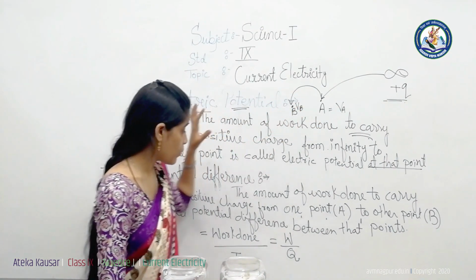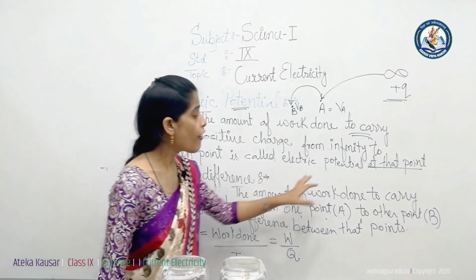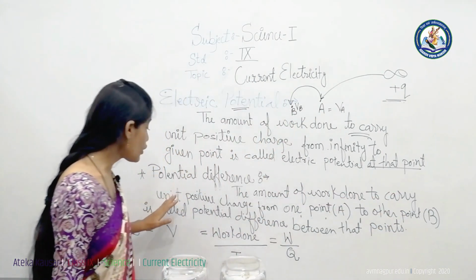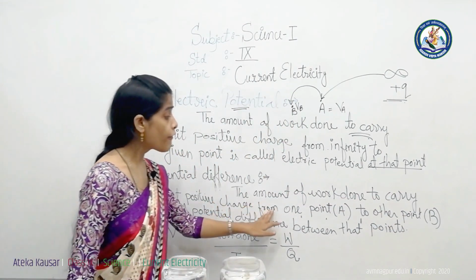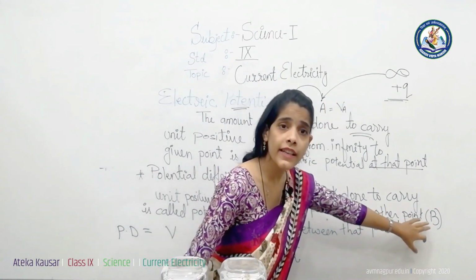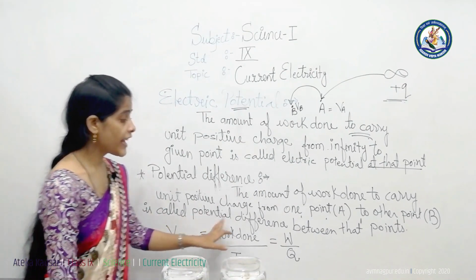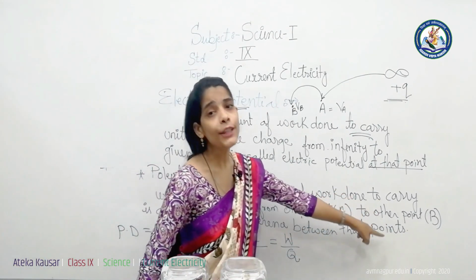Then what is the definition of potential difference? The amount of work done to carry a unit positive charge from one point, suppose point A, to the other point, suppose point B, is called the potential difference between those points.